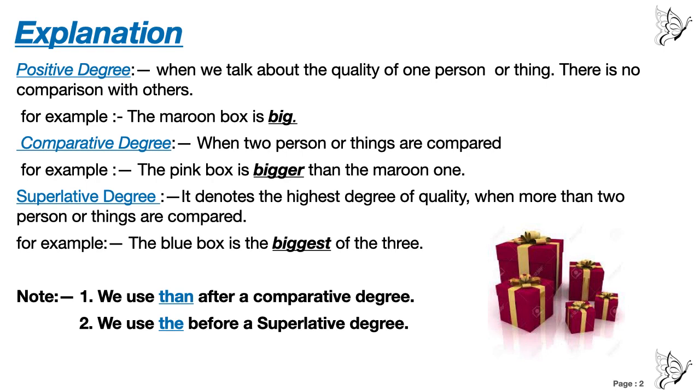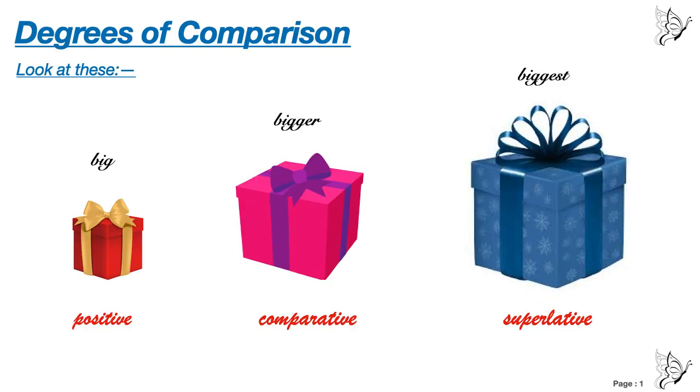Comparative. By the word comparative we can understand that we are going to compare. Yes. When two persons or things are compared. For example, the pink box is bigger than the maroon one. Can you see in the picture that the pink box is bigger than the maroon one?